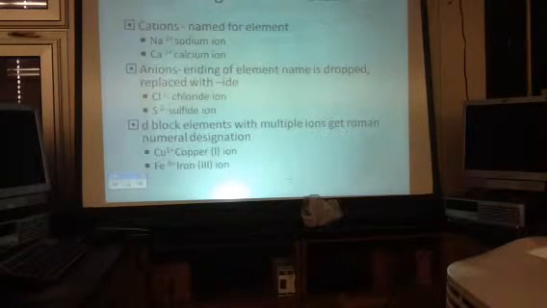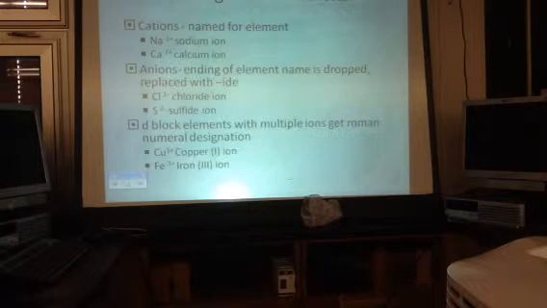Now, we have to name these ions. So, it's really simple for cations. You just call it by the name of the element. So, if you've got Na1+, that is called a sodium ion. It's not called sodium.